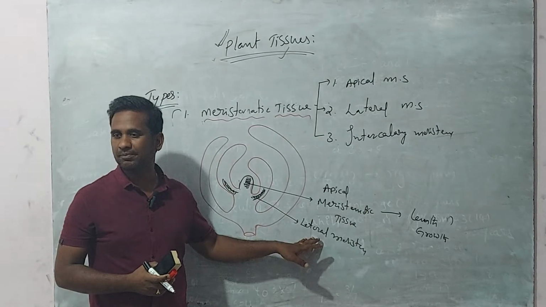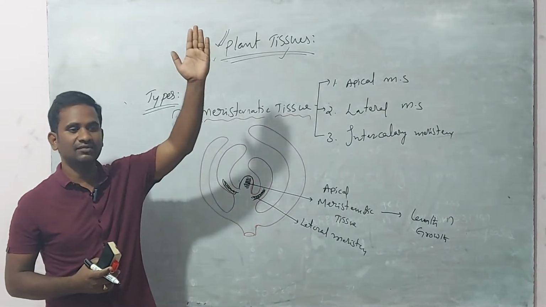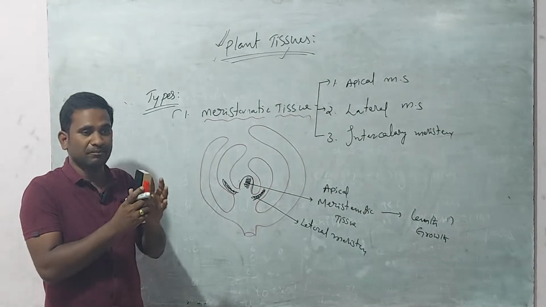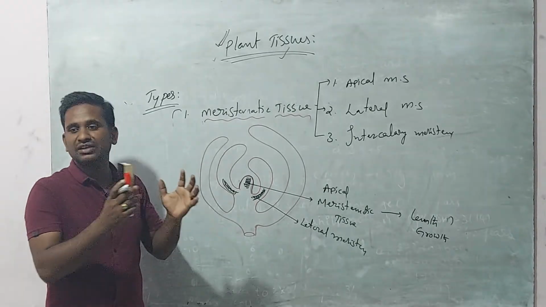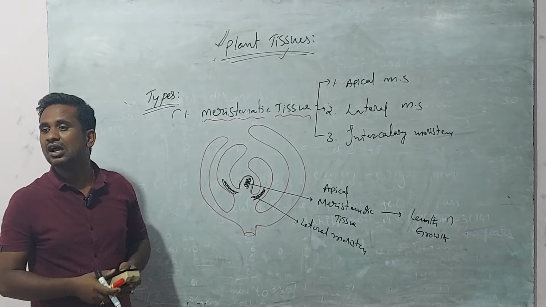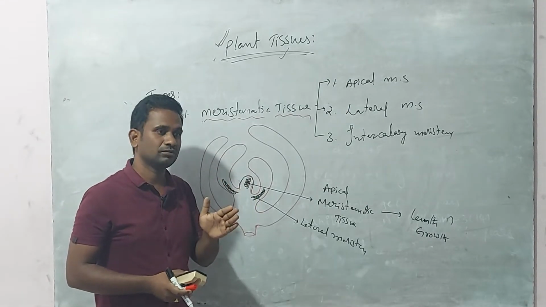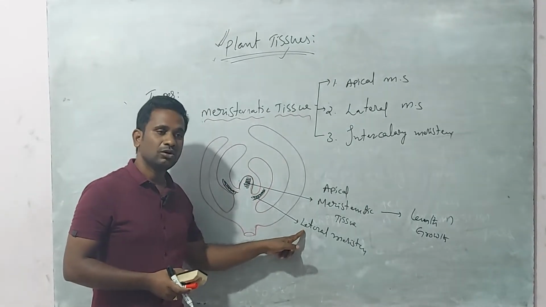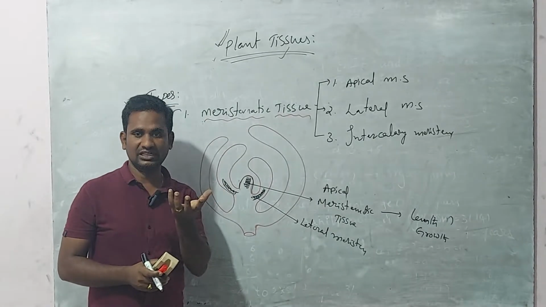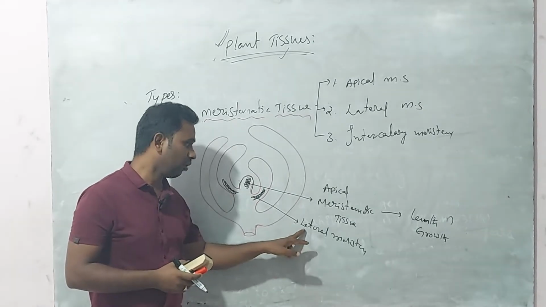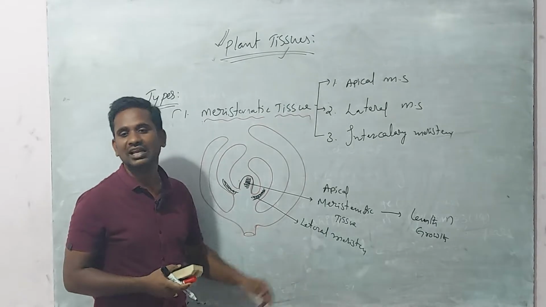Very important. Okay. So first of all, every plant can grow lengthwise, and for support or mechanical support it must grow widthwise also. So widthwise it can develop or grow with the help of the dividing lateral meristem.